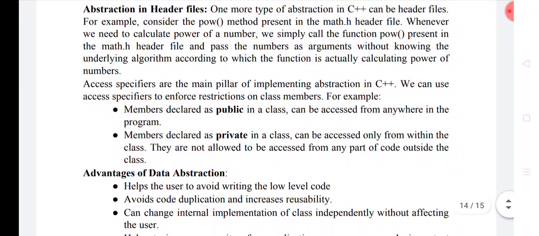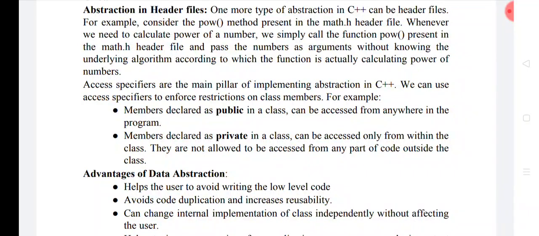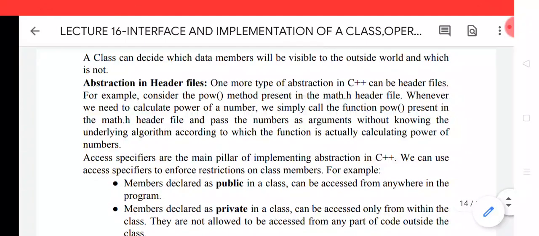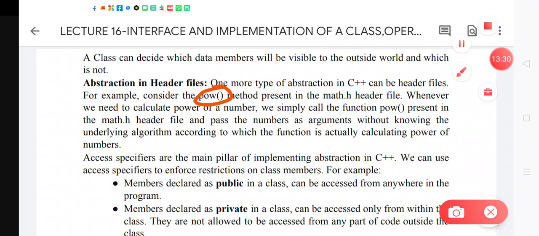In the case of header files, we see high abstraction. Like we include the header files in our program, and we call the respective member functions from that header file. Consider an example of the math.h header file, wherein we have one function called power, as you can see here. Whenever we need to calculate the power of a number, we simply call the function power present in the math.h header file and pass the number as arguments, without knowing the underlying algorithm according to which the function is actually calculating the power of the number.